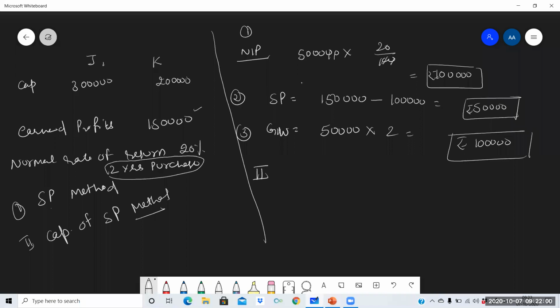Second method is capitalization of super profit method. All these steps we have already done. So for finding out goodwill by using capitalization of super profit method, we just need to use the formula super profit into 100 upon rate. So the super profits are 1 lakh into 100 upon rate. Rate is 20%. So the answer is 5 lakh. 20% is the rate. Oh, sorry, it's goodwill.